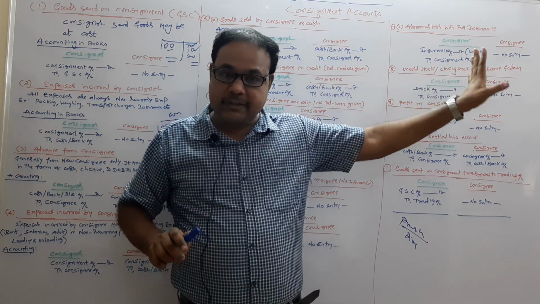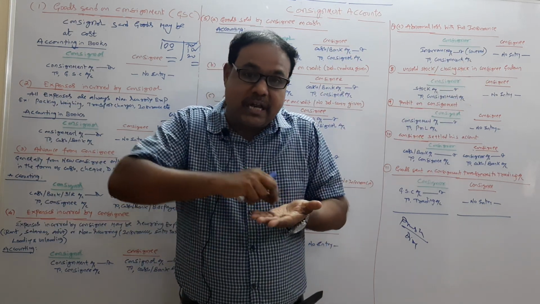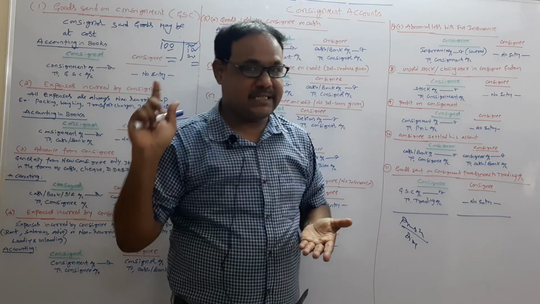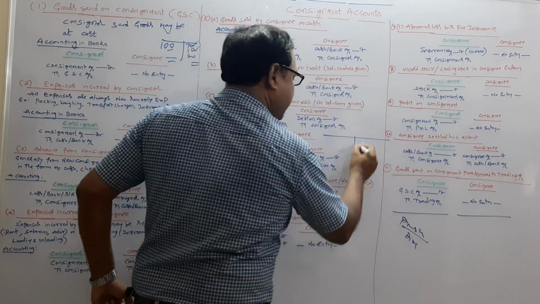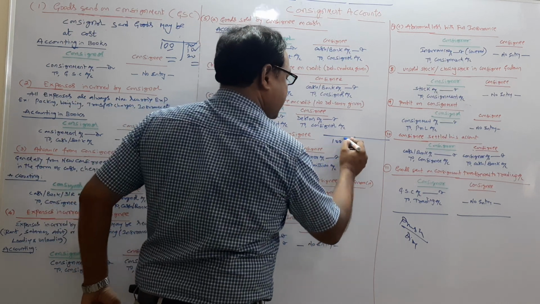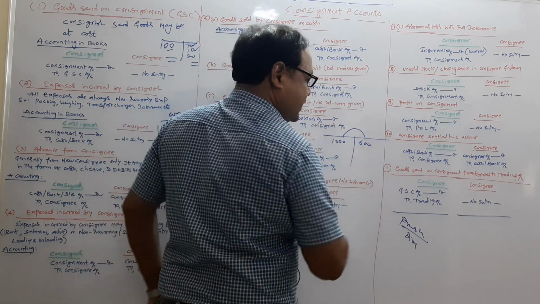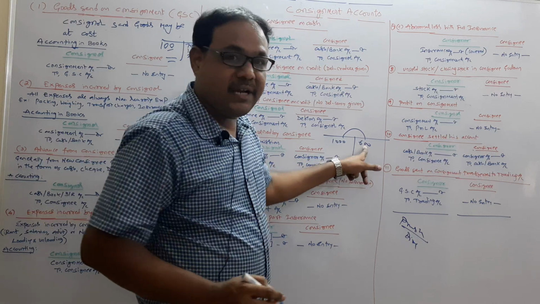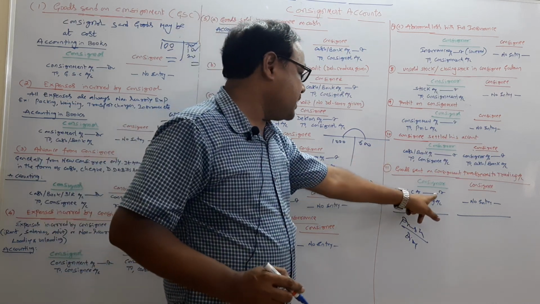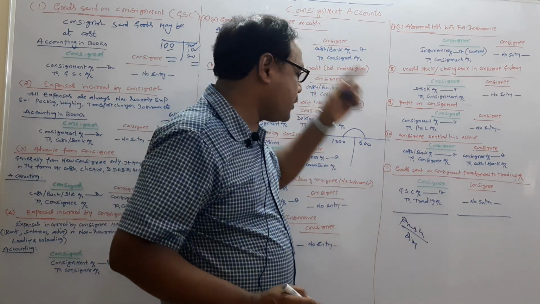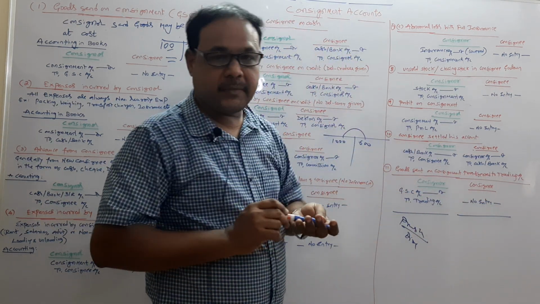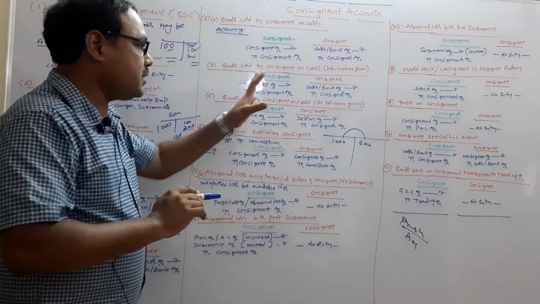So out of my 1000, how many goods are transferred to the consignee? 600. It means in the trading account, out of 1000, I should deduct 600. So here the trading account is credited. That is why goods sent on consignment account debtor to trading account. No entry in the books of the consignee. Okay? So these are the journal entries.